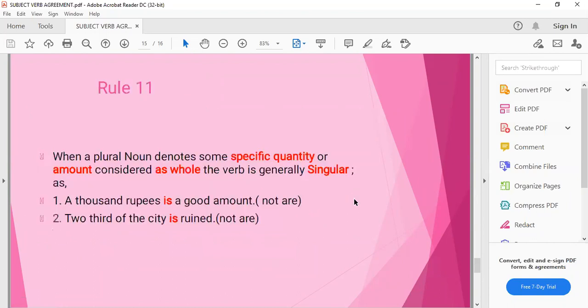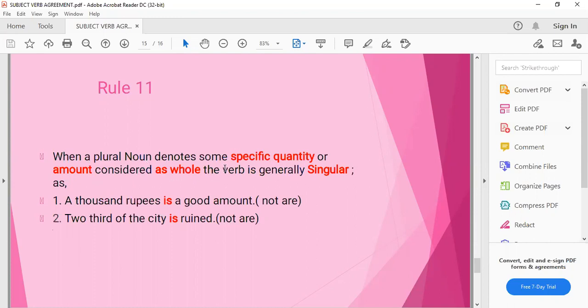This is repetition. Coming to the next, when a plural noun denotes some specific quantity or amount considered as a whole, the verb is generally singular. Plural noun is there, but it denotes some specific quantity or amount considered as a whole.